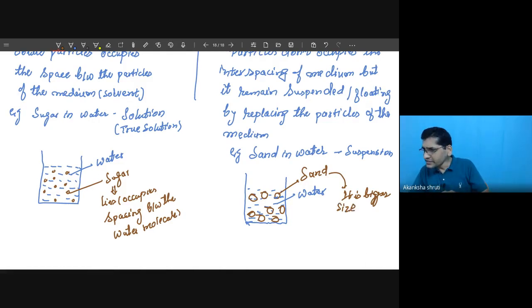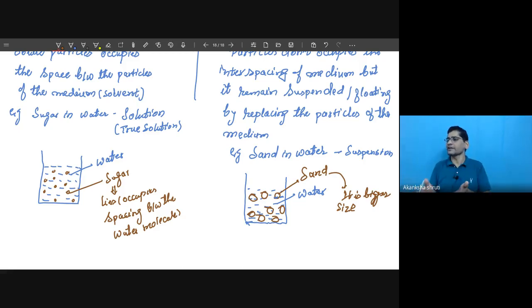So if it is trying to go in between the interparticle space or a spacing between the water particle, it cannot occupy or it cannot reside or cannot remain in that smaller space. So interparticle space of water molecule appears to be smaller than this external sand particle. So therefore, what will happen? It will replace the water molecule and it will occupy that space.